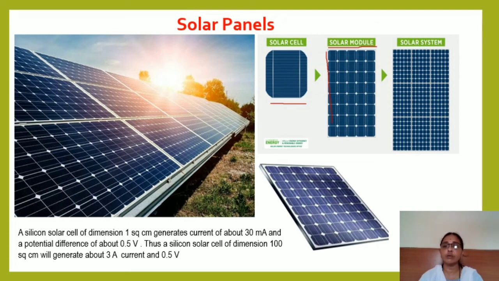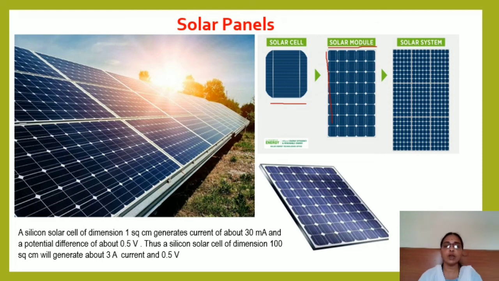You could see this solar system. So here we could get a panel. We call it a panel or a solar module as per our requirement of electricity. A silicon solar cell of dimension 1 square centimeter could give out a current of 30 milliampere and a potential difference of 0.5 volt.